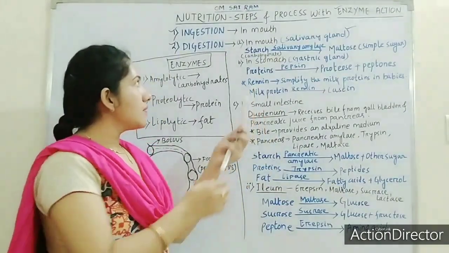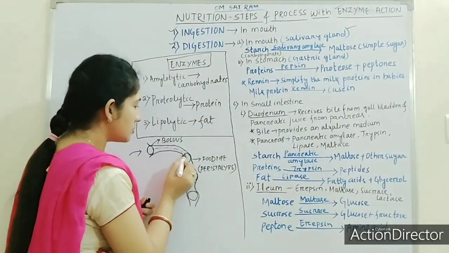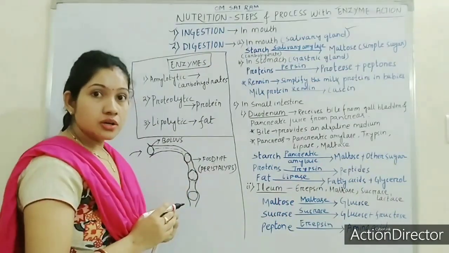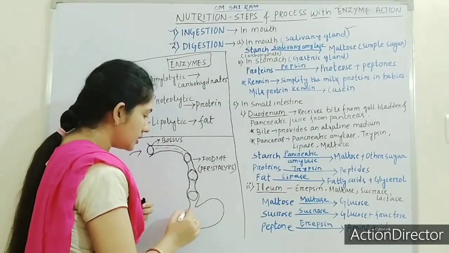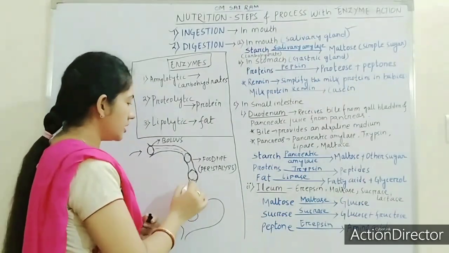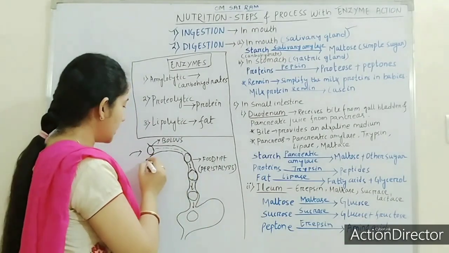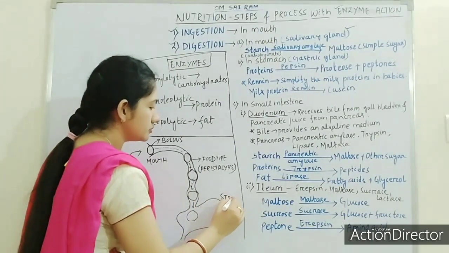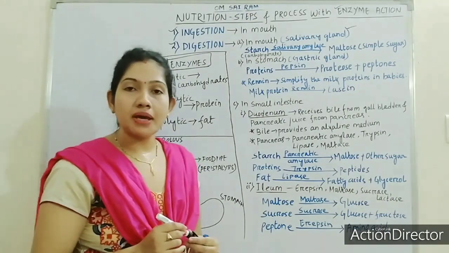So after this, what? This is the bolus. This bolus is coming from the mouth down to the esophagus, and now it will pass to the stomach. Got it? From mouth to food pipe to stomach. So here it reaches the stomach.